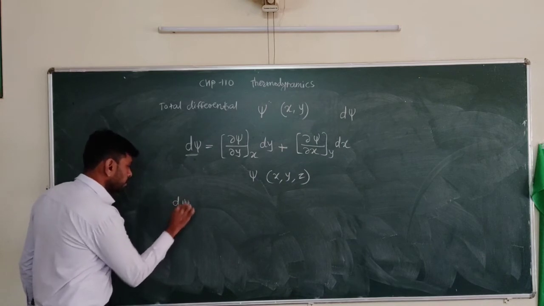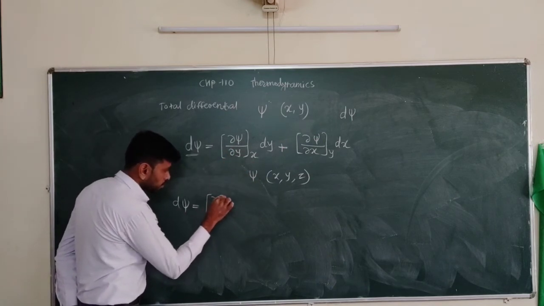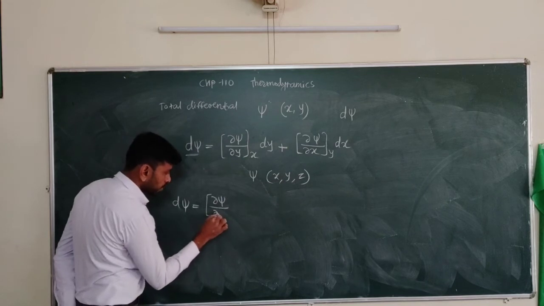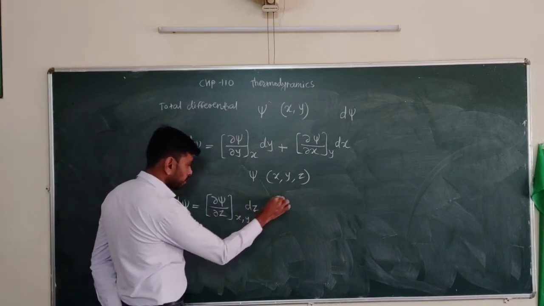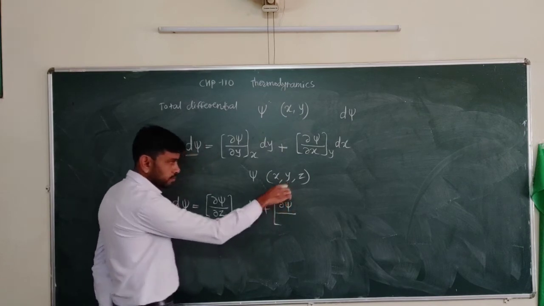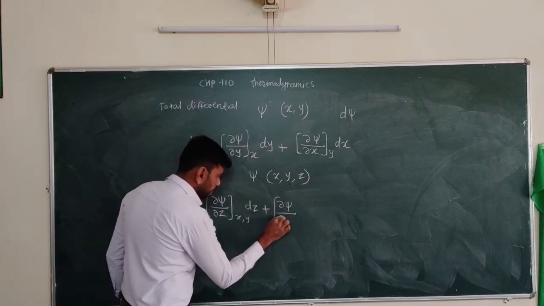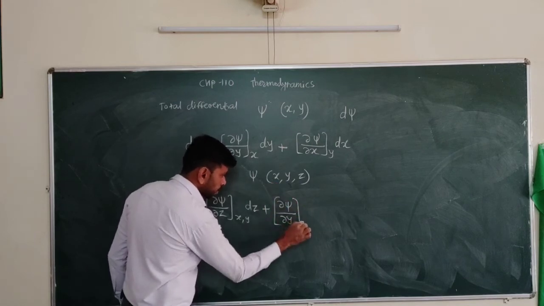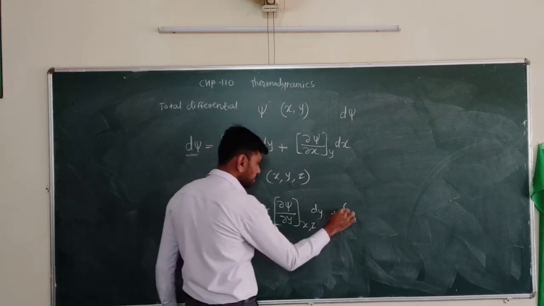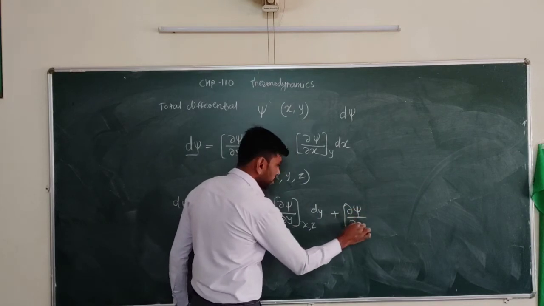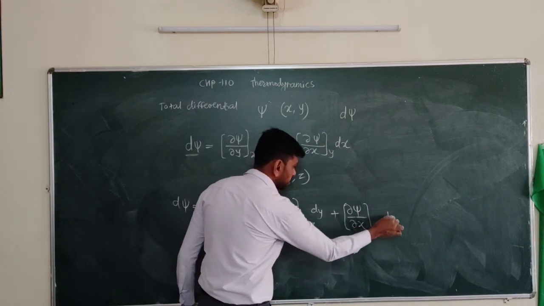The total differential d psi is the partial derivative of psi with respect to z at constant x and y into dz, plus the partial derivative of psi with respect to y, keeping the other two quantities constant, at constant x and z into dy, plus the partial derivative of psi with respect to x at constant y and constant z into dx.